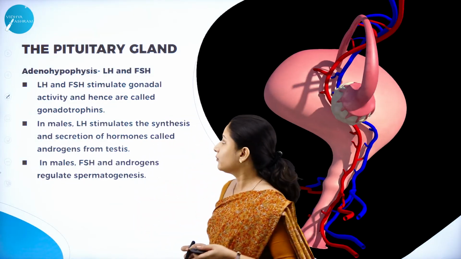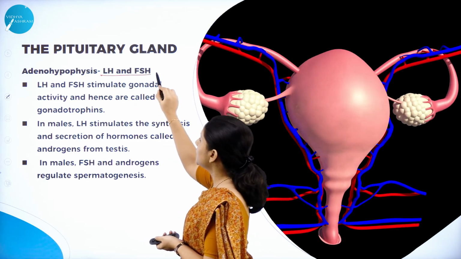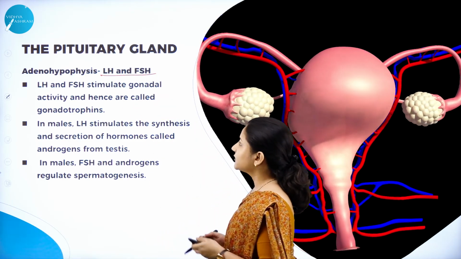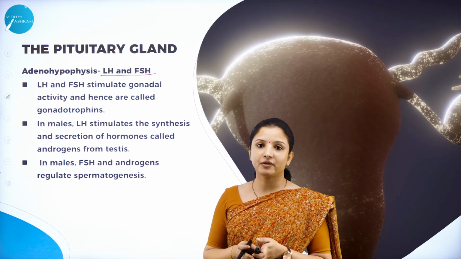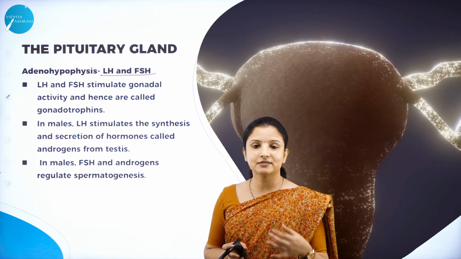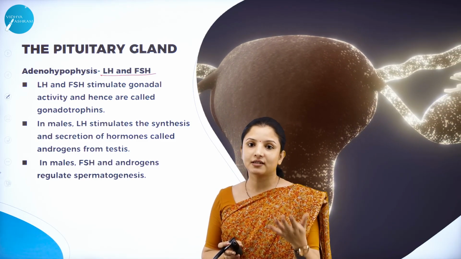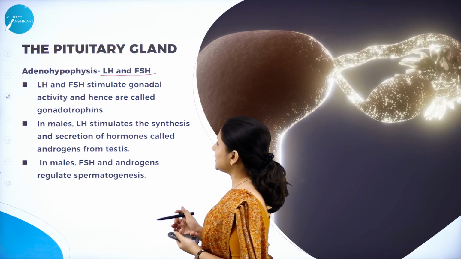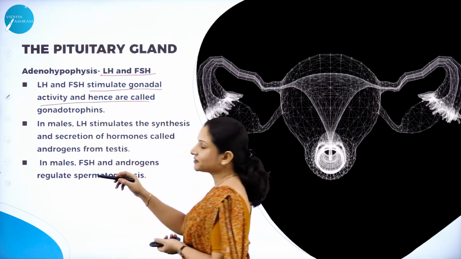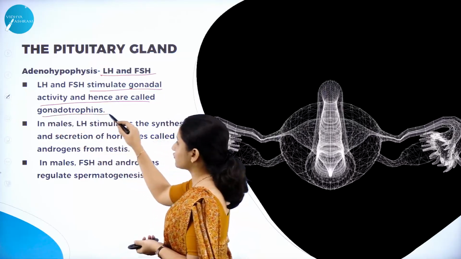Next, talking about one more set of hormones, the luteinizing hormone and the follicle stimulating hormone. They stimulate the gonadal activity, that is the testes in males and ovaries in females, and hence they are also called gonadotrophins.